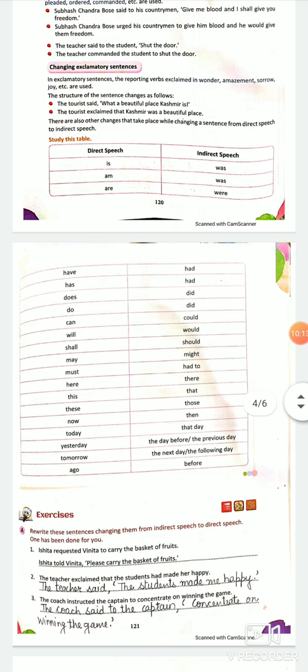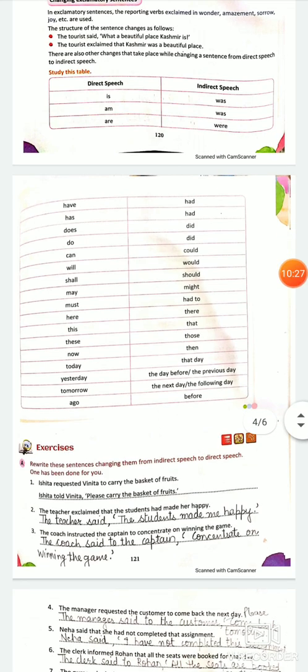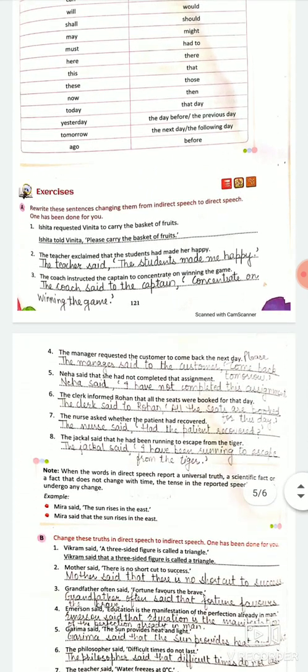So this table is also there for you if we are writing direct and indirect, like every sentence which is in present tense is changed into past tense. So they have given you the table to make things more easier for you. But what is the past form of is, was, am, was, are, were? They have just given you the past forms. I am coming to the down one.